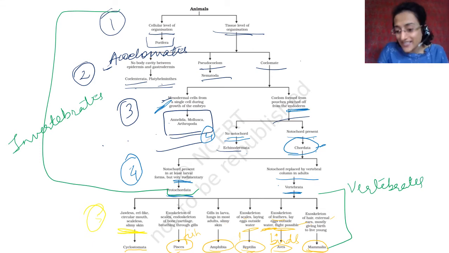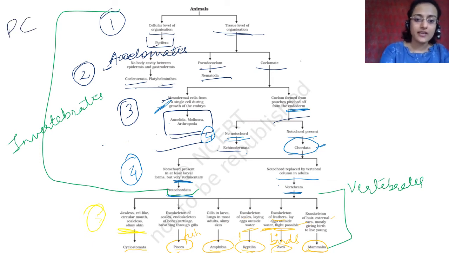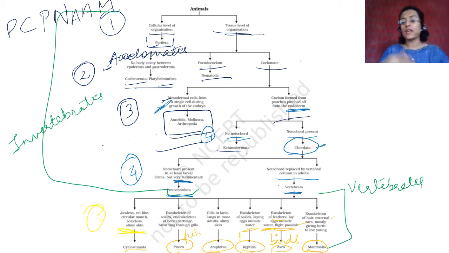You can't really understand it much. I have tried to explain the meaning of the words so that you understand. For example, for Protochordata, you can say that it is rudimentary notochord, so you can remember the characteristics like this, but you have to remember the order. You have to use mnemonics. You take the first alphabet of all of these. For example, Porifera P, then Coelenterata C, then Platyhelminthes, Nematoda N, then Annelida, Arthropoda, Mollusca. So you take these first alphabets and then you make a sentence of these.